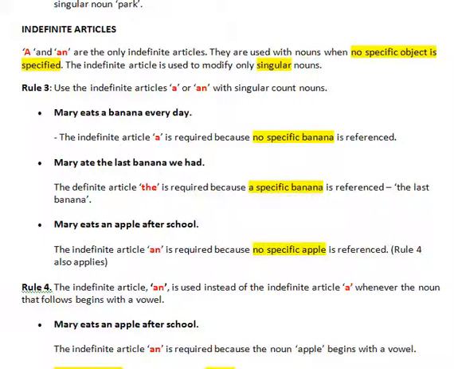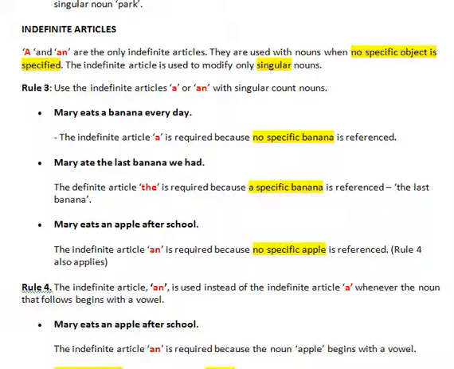Rule 3. Use the indefinite article a or an with singular count nouns. Mary eats a banana every day. The indefinite article a is required because no specific banana is referenced. Mary ate the last banana we had. The definite article the is required because a specific banana is referenced, the last banana. Mary eats an apple after school. The indefinite article an is required because no specific apple is referenced.